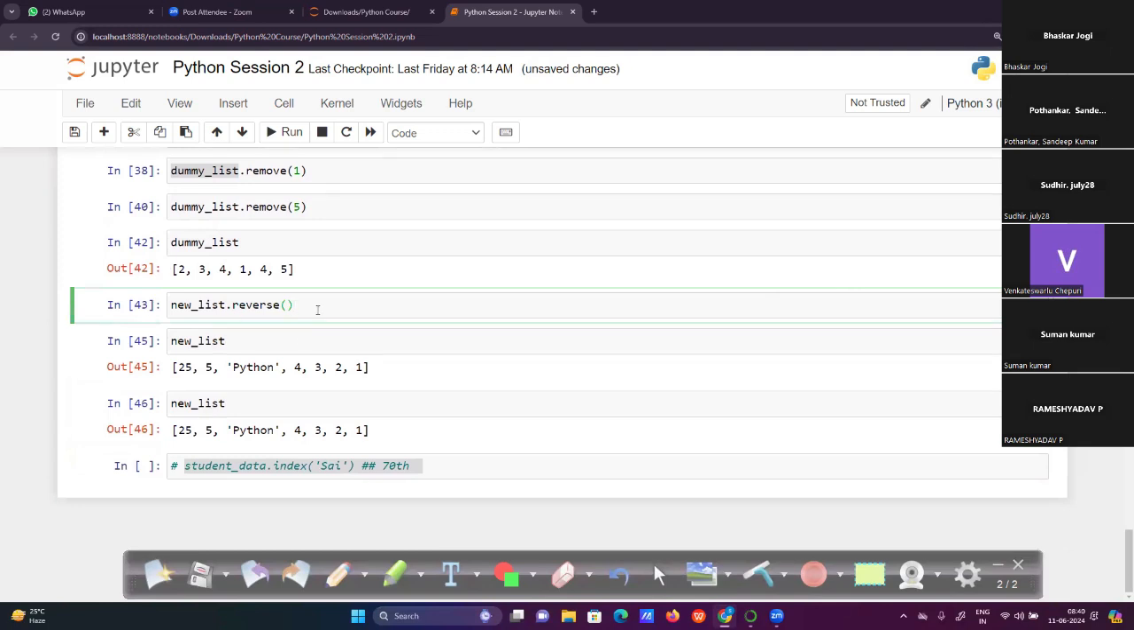Not a problem. The reverse is reversing the entire list, right? Can we reverse only particular values? For example, the last four values need to be reversed, or the last five values.